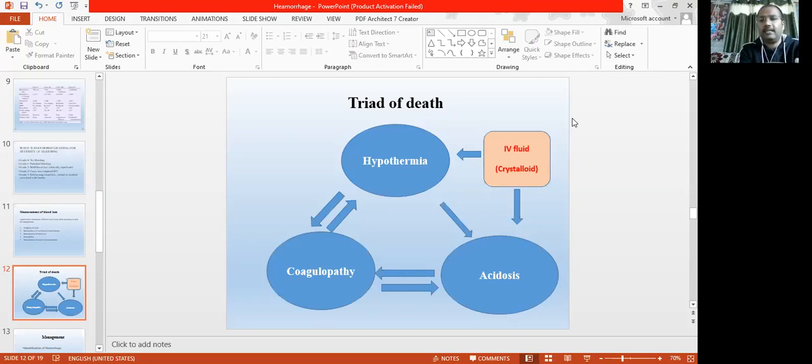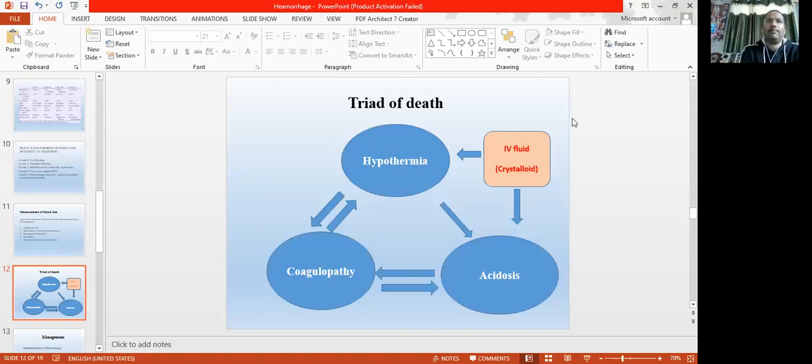Once the patient lands into the triad of death, the patient gets hypothermic, then it disturbs the coagulation. Then again the bleeding causes acidosis, acidosis causes coagulopathy, and coagulopathy causes hypothermia and acidosis.